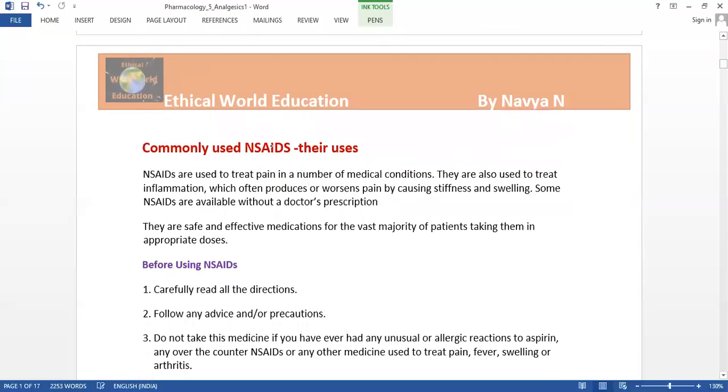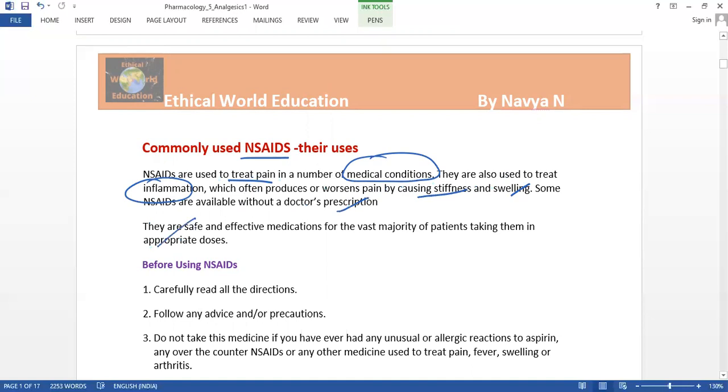As I said, NSAIDs are used to treat pain in a number of medical conditions. They are used to treat the inflammation which produces or worsens pain by causing stiffness and swelling. Some of these are available without a doctor's prescription.